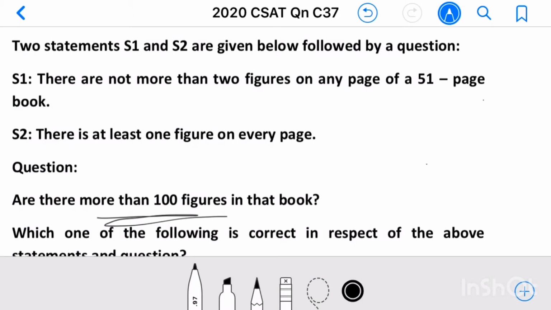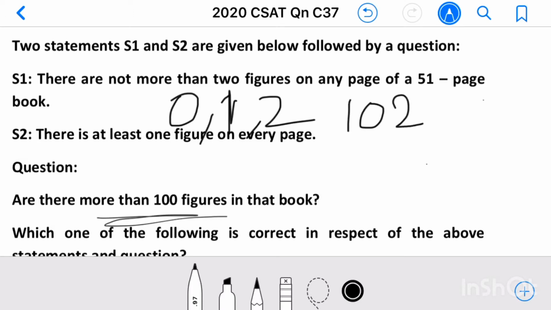There are not more than two figures on any page of a 51-page book. That means the maximum number of figures on any page of that book is 2. Then there can be a one-figure page also, or a 0-figure page also. If there are two figures on each page, then the maximum possible is 102.